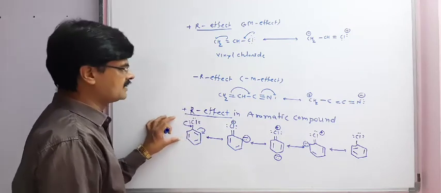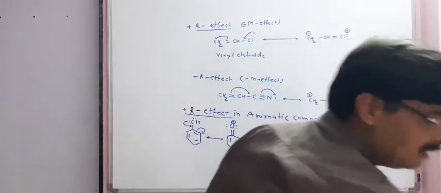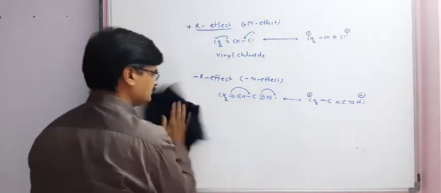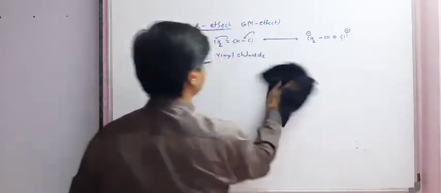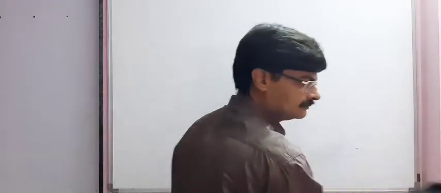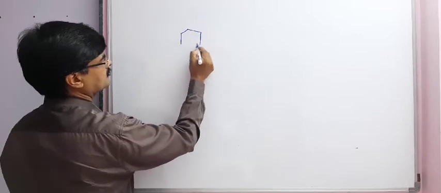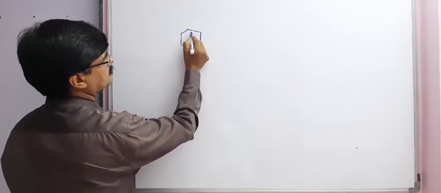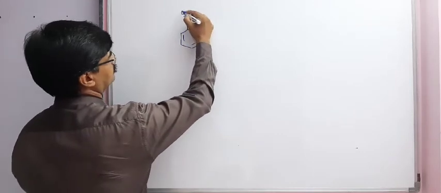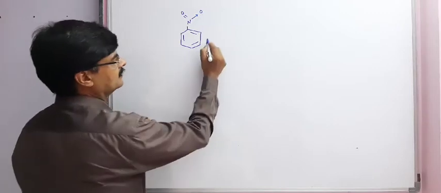Now in the same way we will study the minus R effect in aromatic compounds, taking the example of nitrobenzene. The nitrobenzene structure is this.